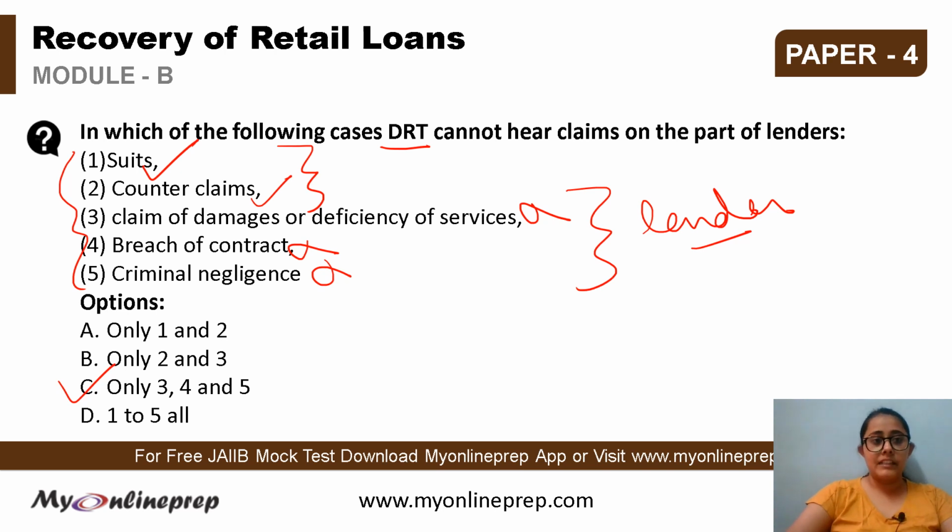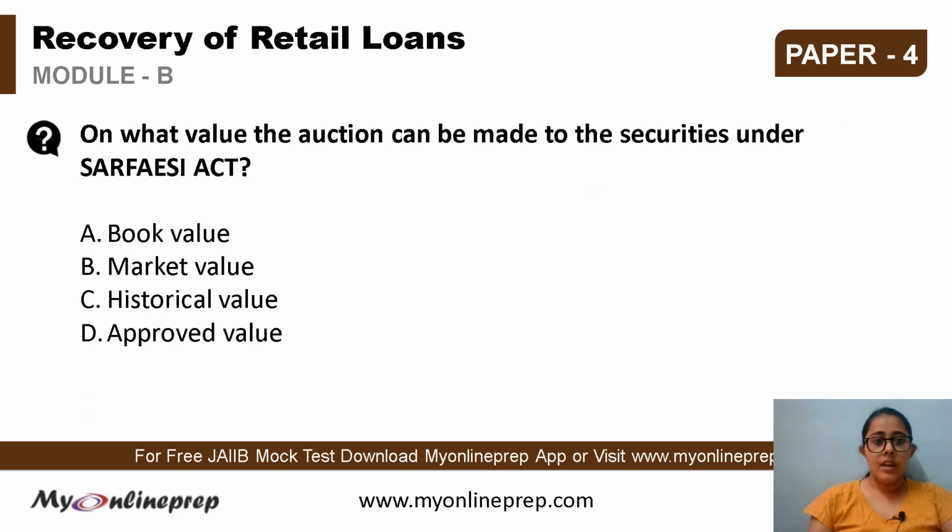Okay, let's move on. This question is related to the Surface Act. According to this question, on what value can the auction be made of the securities under the Surface Act? It is related to the value of the auction of the NPAs.